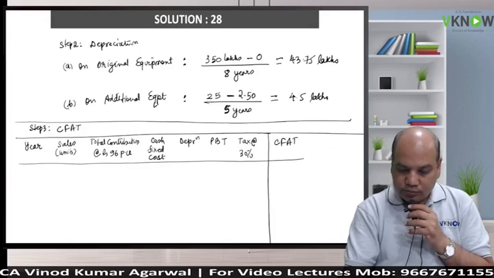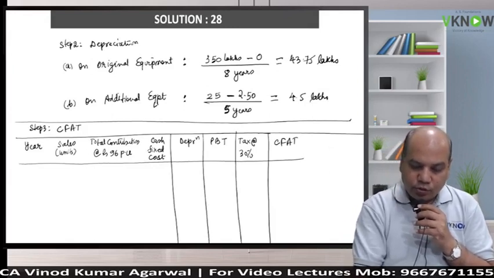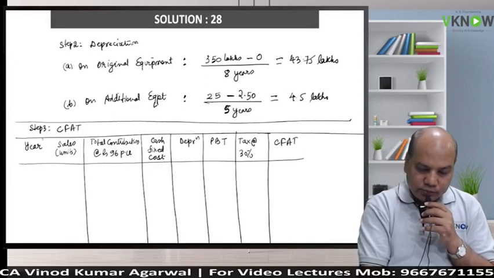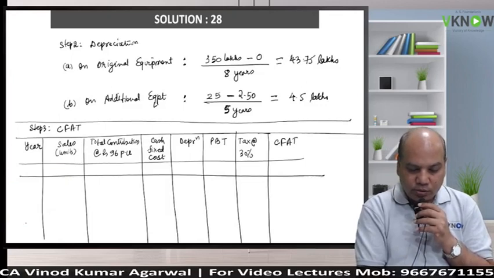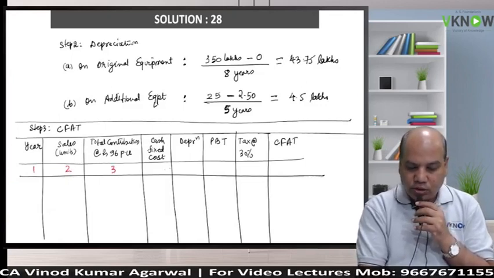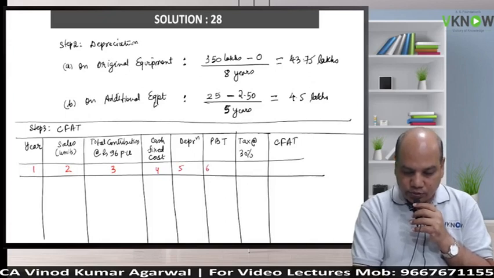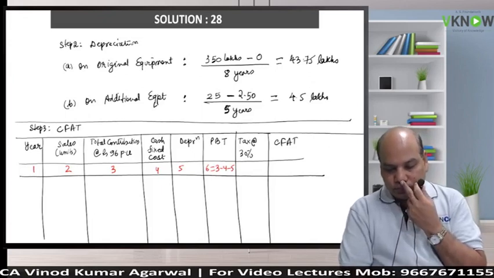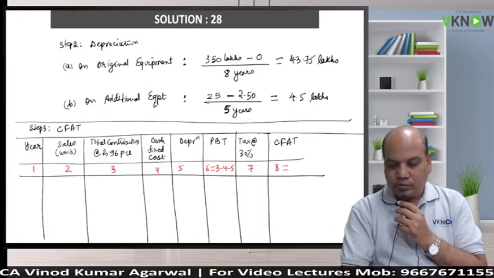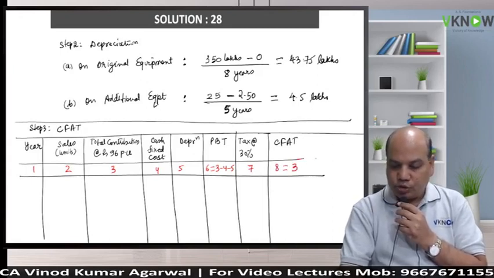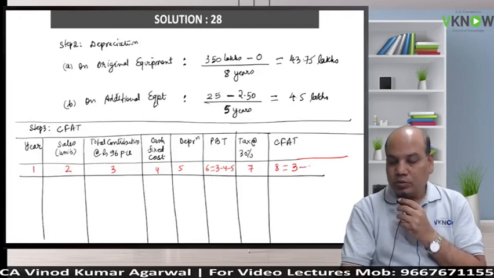Little lengthy table. Column number also I will write for your future reference. If there are many columns, better to write column number. 1, 2, 3, 4, 5, 6 equal to 3 minus 4 minus 5. Agreed? Column number 3 is contribution, which is inflow. Column number 4 is cash fixed cost, outflow.